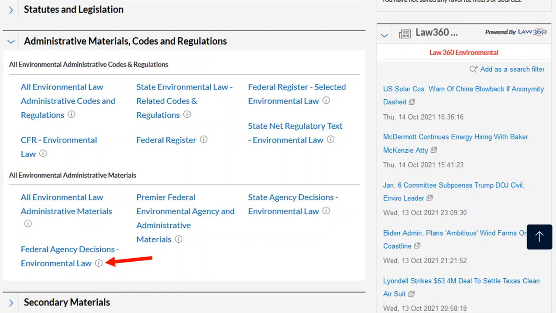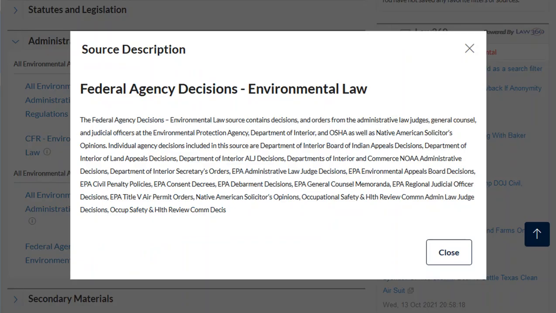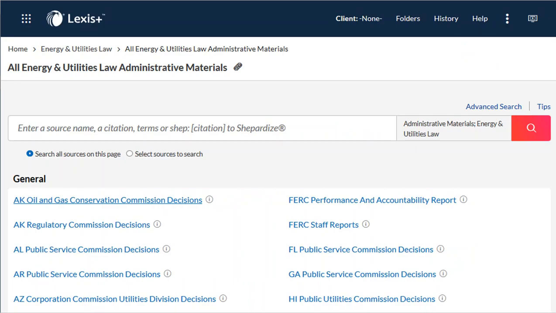To find more information on the content of each of these databases, click on the eye. Now we can see a listing of the agencies whose administrative decisions are included in this database. Lexis classifies energy and utilities law as a different practice area or industry, so choose that practice area if you're looking for agencies dealing with energy, oil, electricity, or gas.